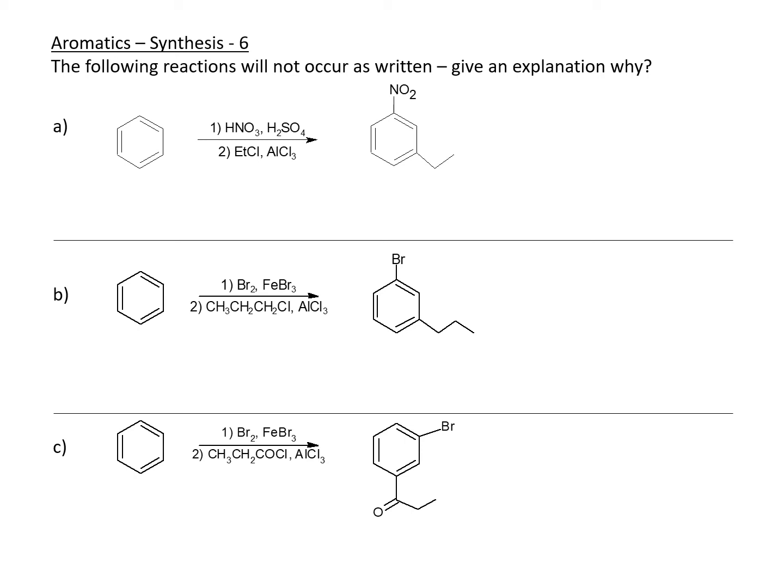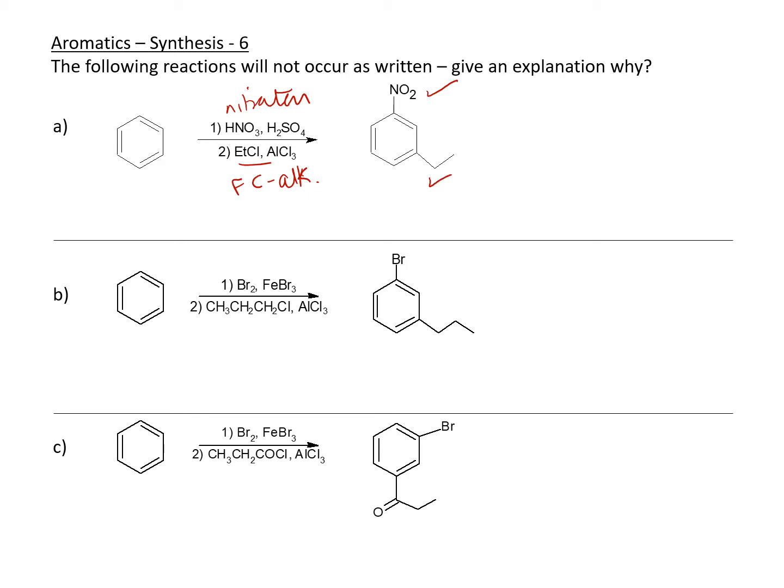The following reactions will not occur as written, so give an explanation why. The first reaction, the sequence is that we are doing nitration, and the second reaction is Friedel-Crafts alkylation. So let's look at the product. We have the nitro group there, that's fine. For the Friedel-Crafts alkylation, yes, you will get an ethyl group.